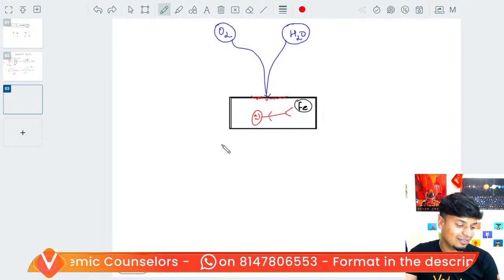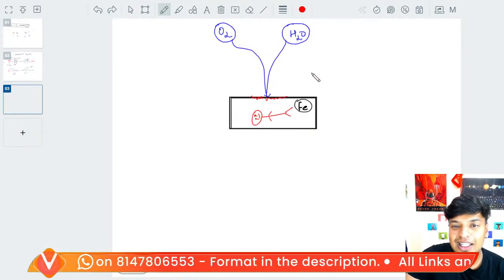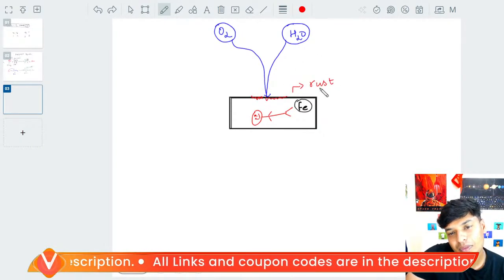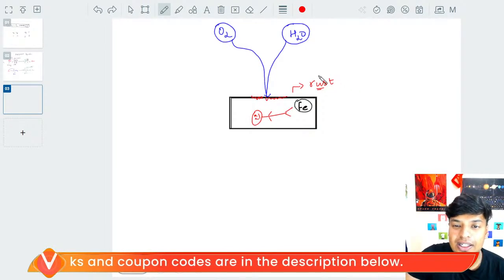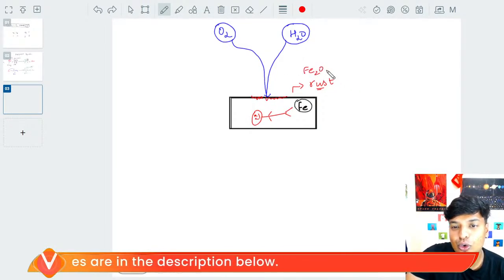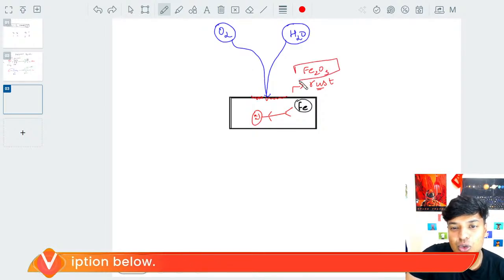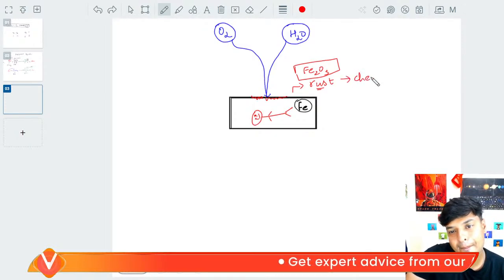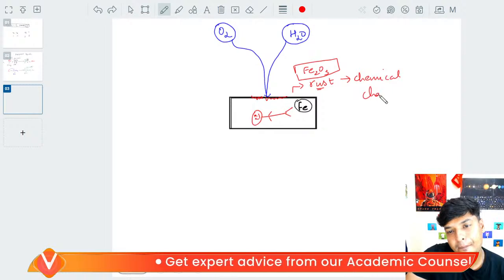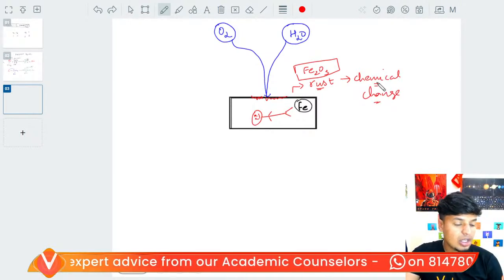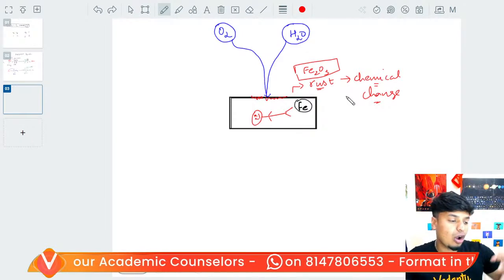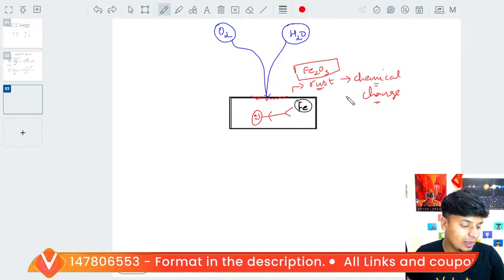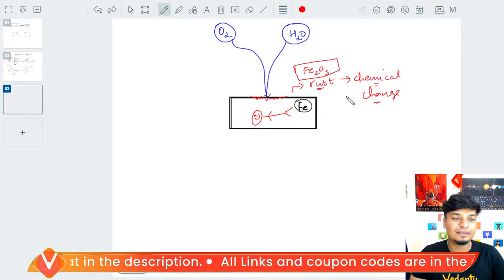Slowly. Right? What is formed? Rust is formed. Can we call rust a new product? The formula for rust is Fe2O3. Can we call rust a new product? Yes. Can we call this a chemical reaction? Why is it a chemical change? Because a new substance is formed, right? Yes or no, people? A new substance is formed.